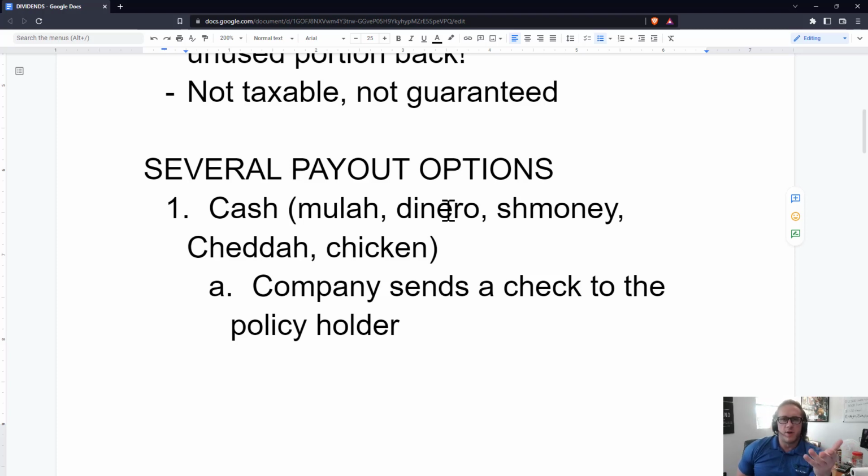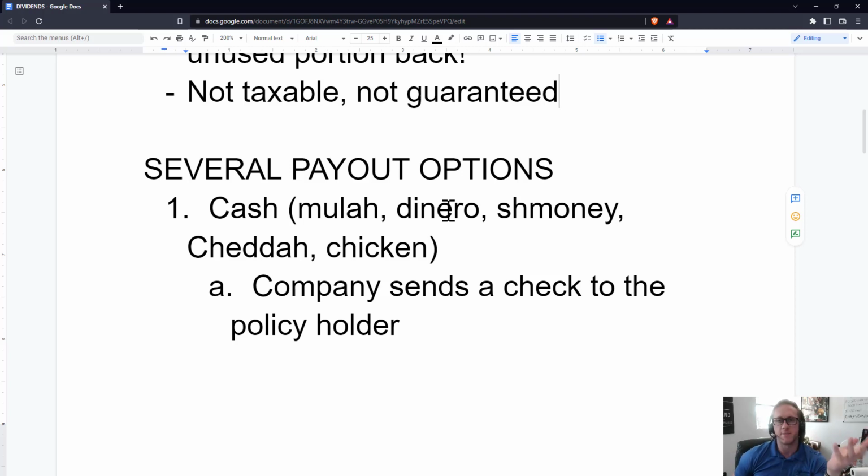It's not guaranteed what their losses or profits will be, right? And essentially, receiving some of that back, it's not like they're receiving any income. They're just getting some of the premiums they already paid in back. So it's like a refund. You're not taxed on a refund.